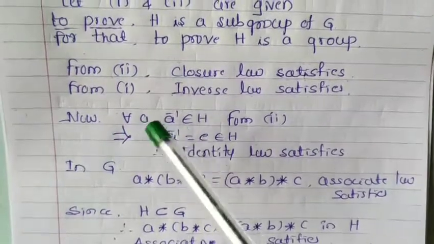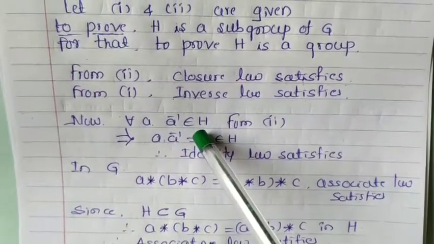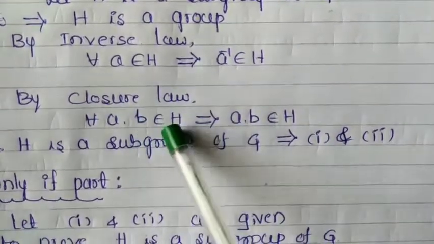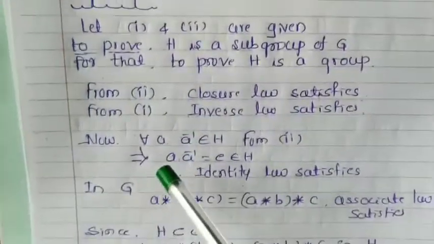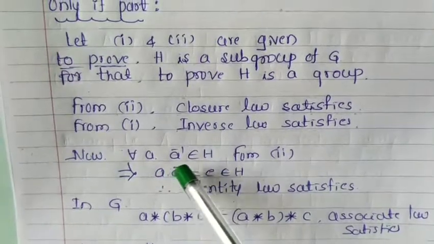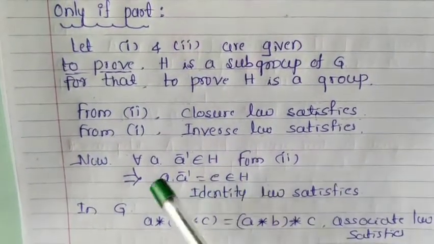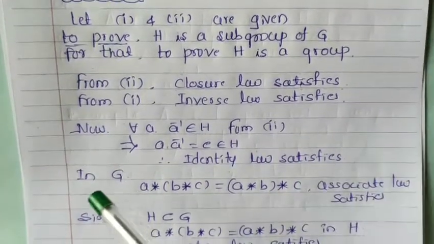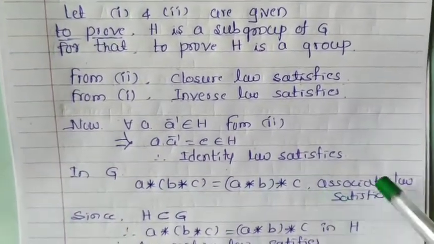Now, consider A and A inverse belongs to H and apply the 2. Apply the 2 means if A, B belongs to H implies A into B belongs to H. If A and A inverse belongs to H, it means A into A inverse also belongs to H. But A into A inverse is nothing but the E. Therefore, identity law satisfies.